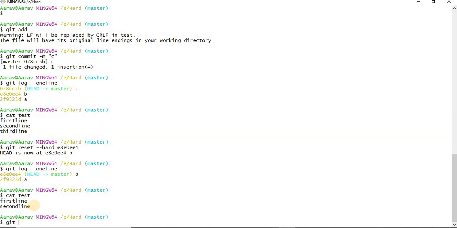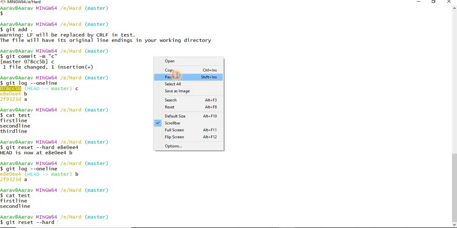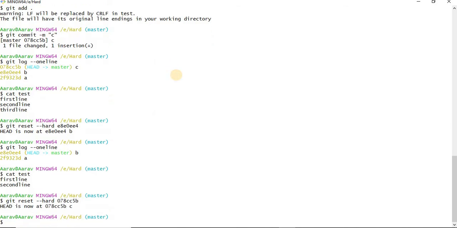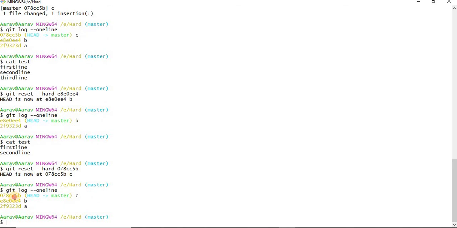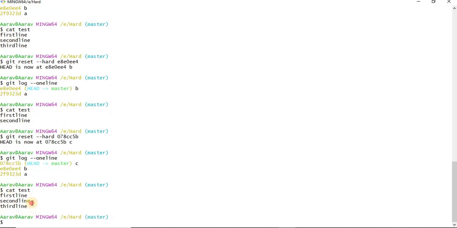Now let me do git reset --hard, giving the commit ID of the third commit where I have 3 lines. Okay, see, now again head is pointing towards c. Again you got 3 lines. Got it? So this is hard reset.